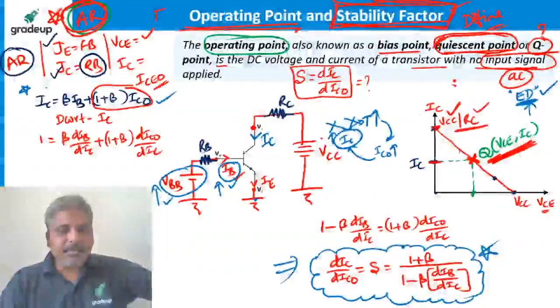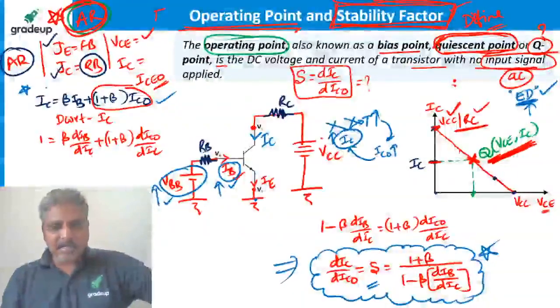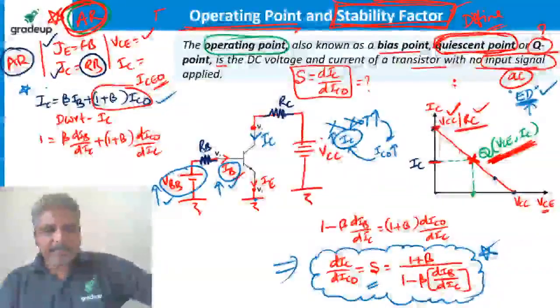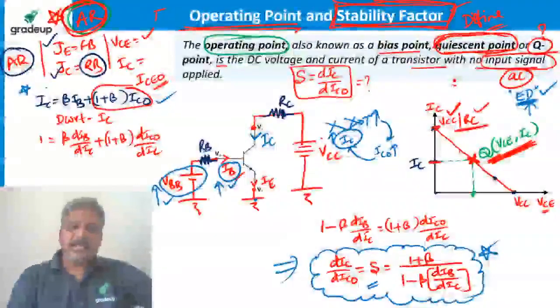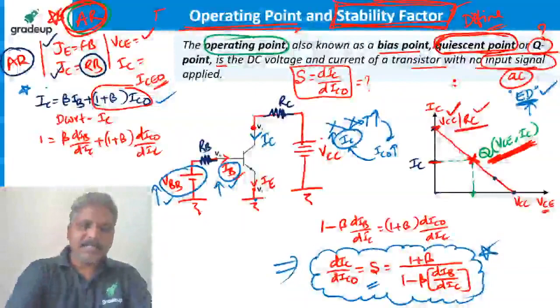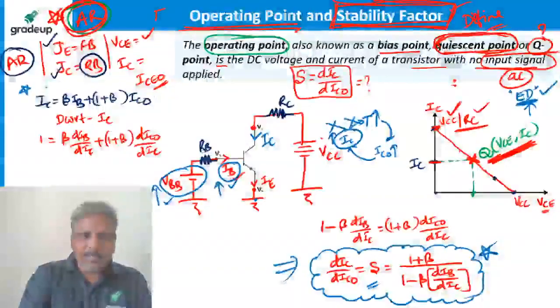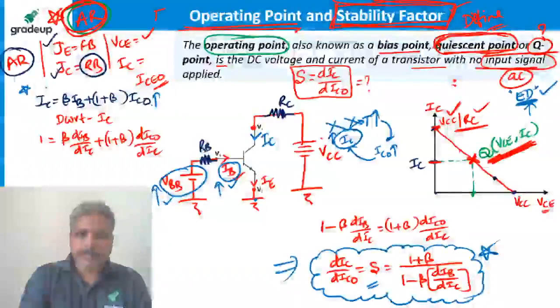Whether it is stable or not can be understood from this term. What does this term say? 1 plus beta by 1 minus beta into dIB by dIC. Imagine, guys, that for some reason leakage current is increasing. Let's come back to this equation and study. For some reason, let's say leakage current is increasing.